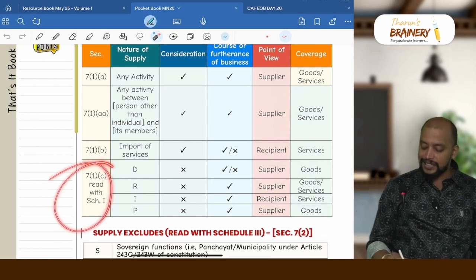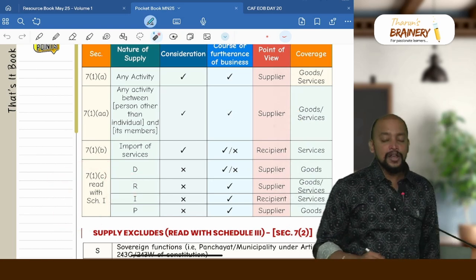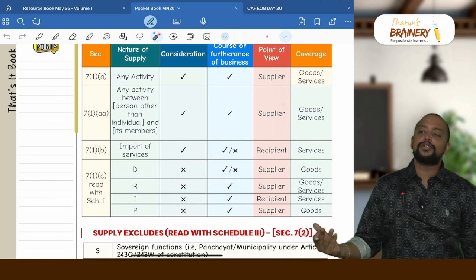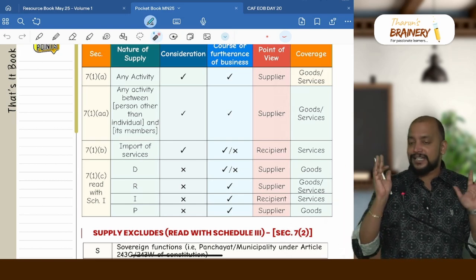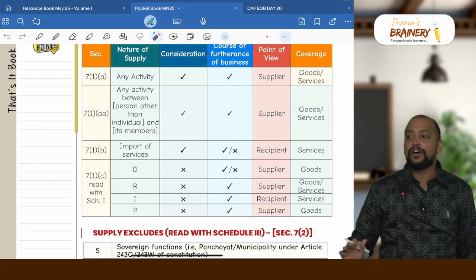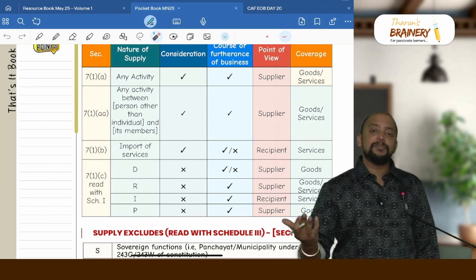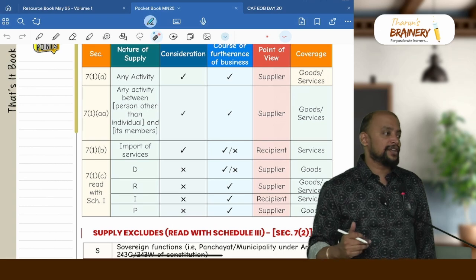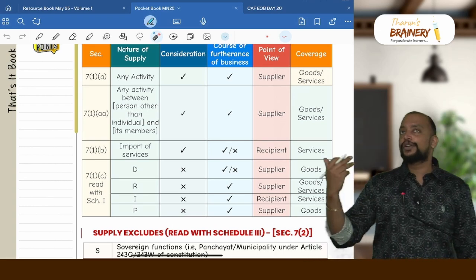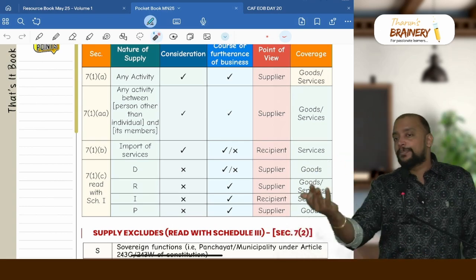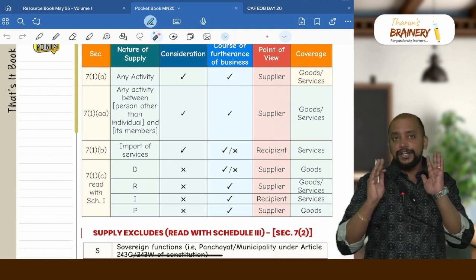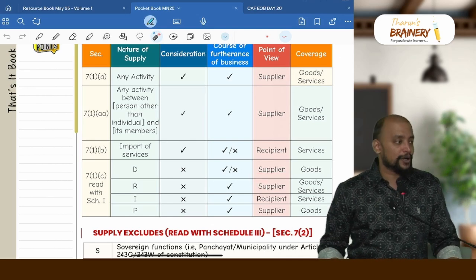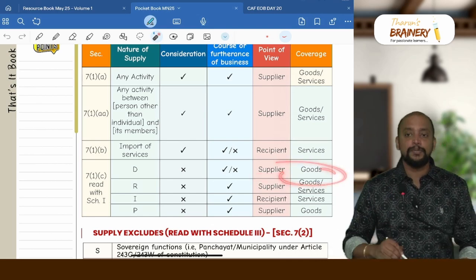Then 7 subsection 1(d), in case of disposal of business asset on which ITC is availed, consideration is not essential, and also that disposal may or may not be in the course or furtherance of business. What we need to see is that they have purchased the asset and that asset has been disposed of on which ITC has been availed. That disposal may be to employees under employee welfare in the course or furtherance of business, or to CSR, it may be in the course or furtherance of business. But what if it is donated to an orphanage or to an old age home? That may not be in the course or furtherance of business, that is irrelevant. What we need to see is disposal of business asset on which ITC is availed. And again, from whose point of view? Supplier point of view. As we are referring only to business asset, the coverage will be only goods.